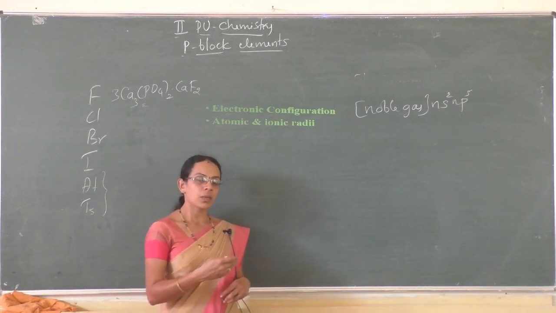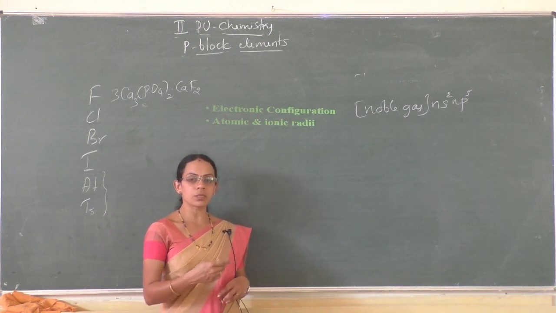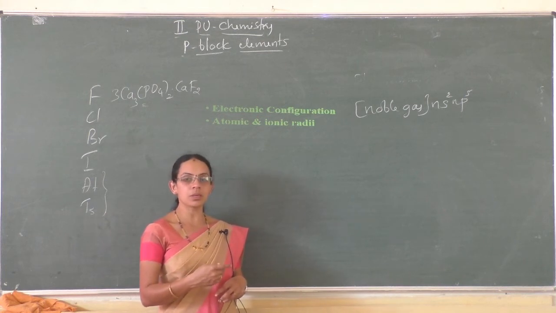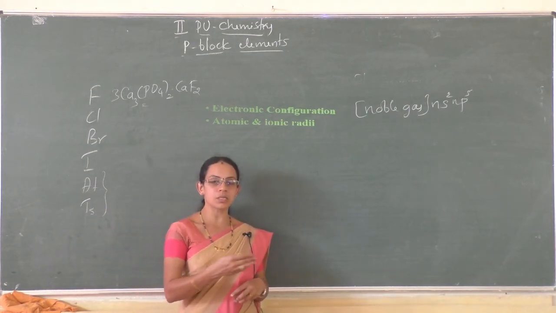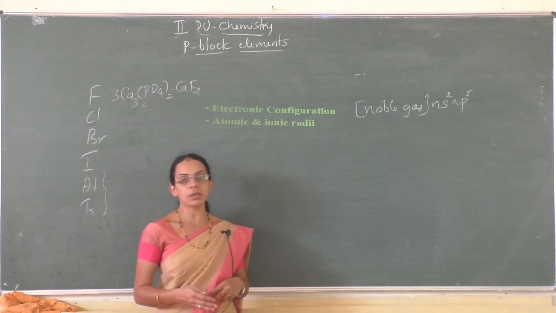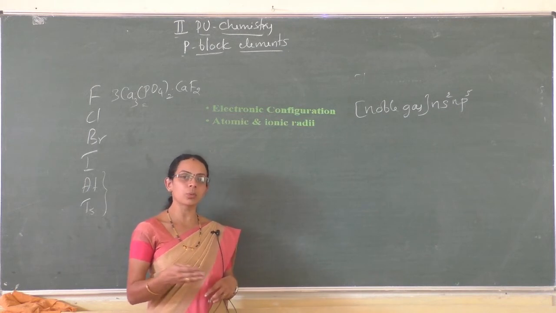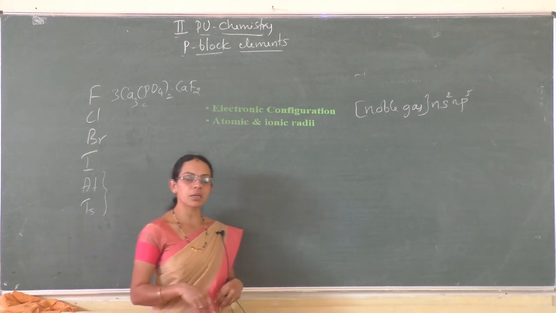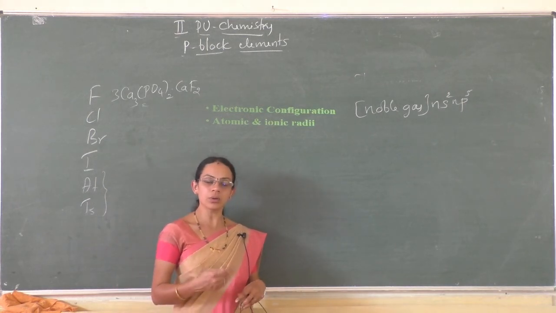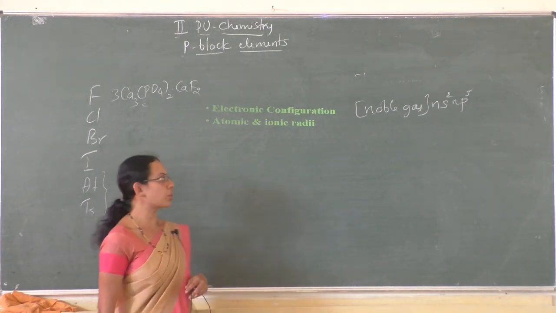Such similarity is not observed in other groups like 15 and 16, but group 17 elements show very much similarity among themselves in physical and chemical properties.